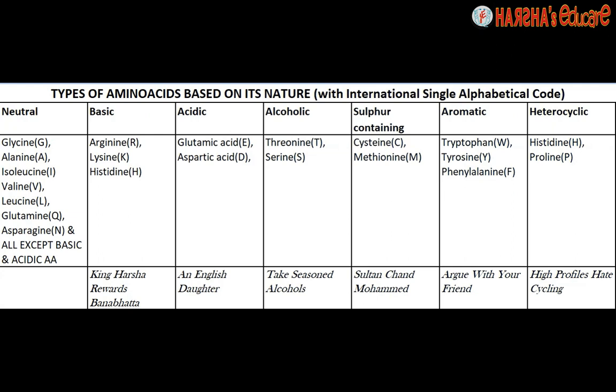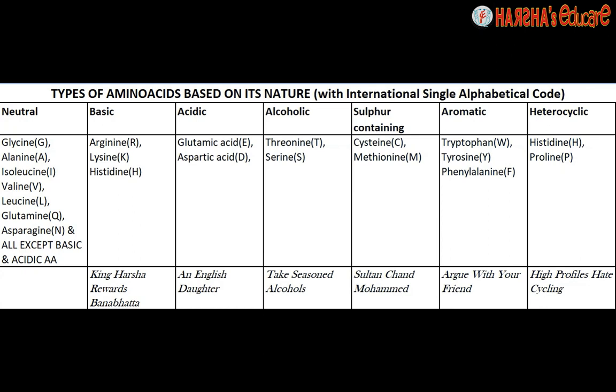Aromatic: argue with your friends. AR of argue stands for aromatic, W for tryptophan, Y for tyrosine, and F for phenylalanine. Heterocyclic: High profiles hate cycling. To recap, heterocyclic, H of high for histidine, and profile, P stands for proline.